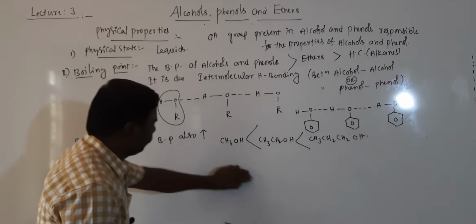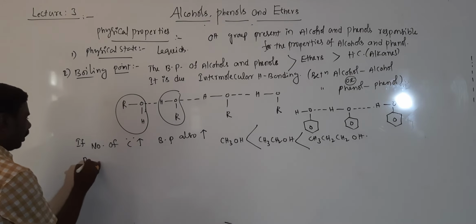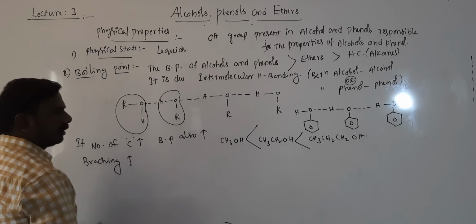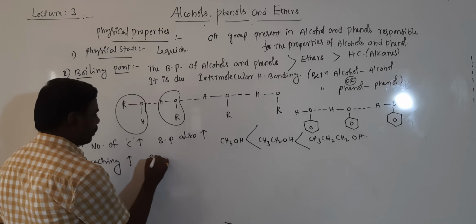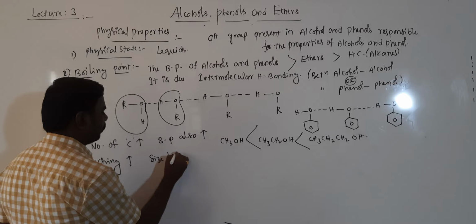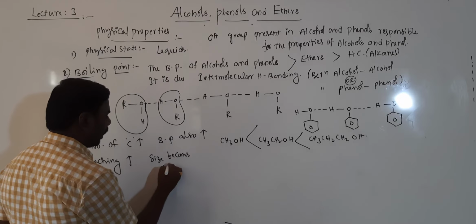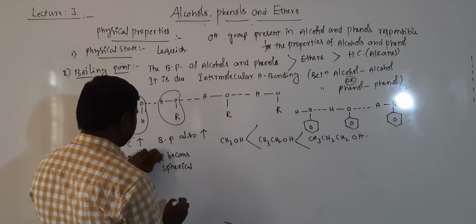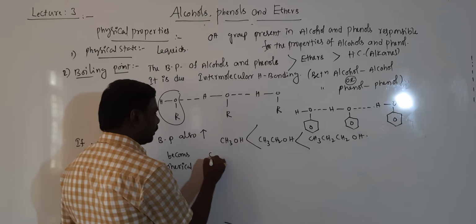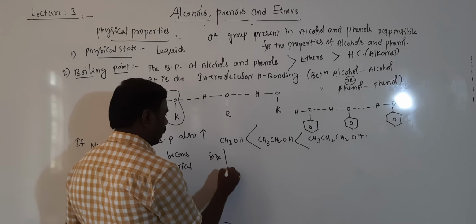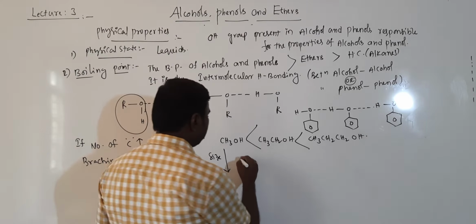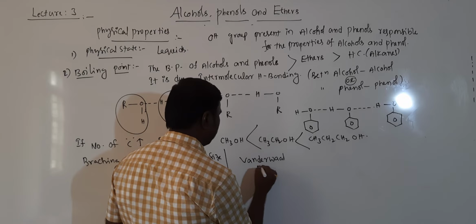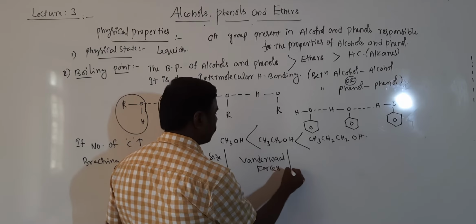After that, branching increases. The shape becomes spherical, and size decreases. Size decreases, van der Waals forces also decrease.